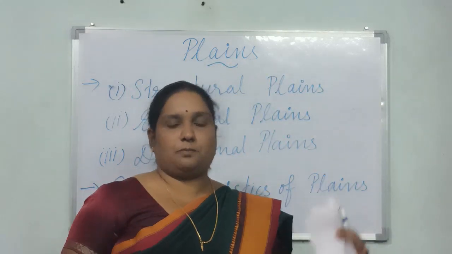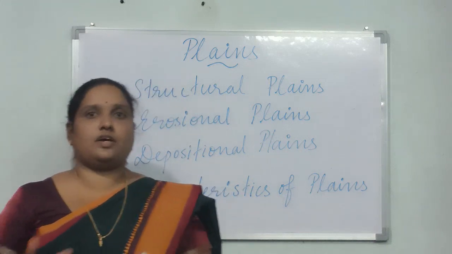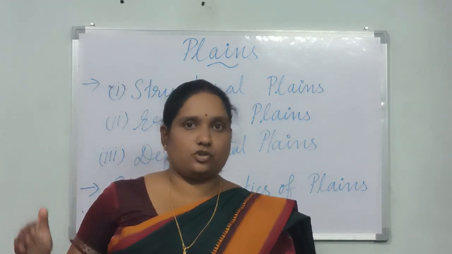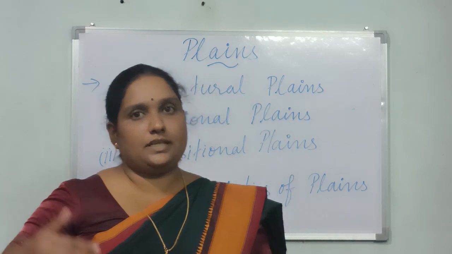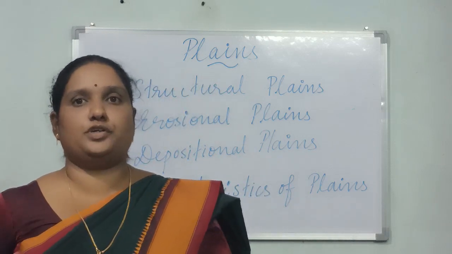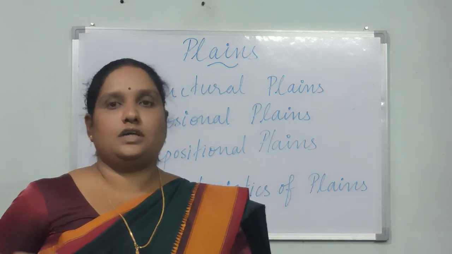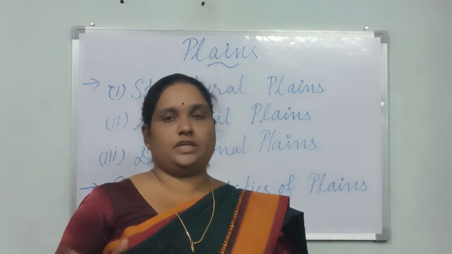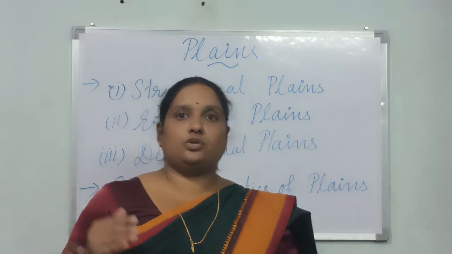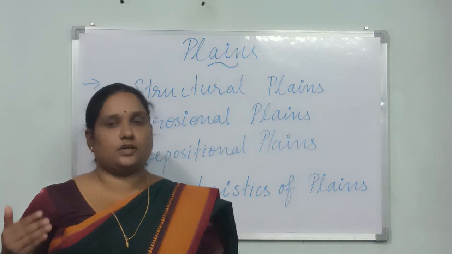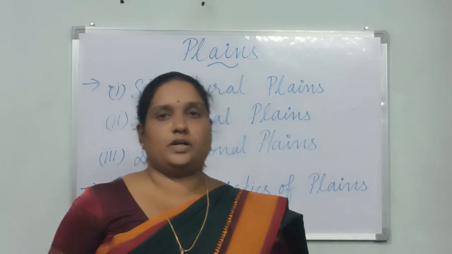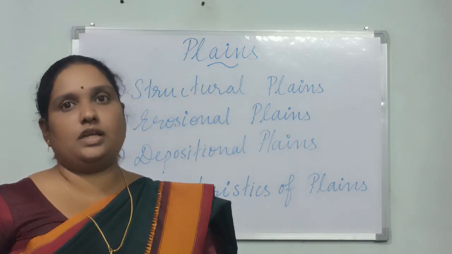The next one is deposition. Erosion takes away the land mass or the topsoil, and it deposits. The third type of plains is formed due to this deposition. So the three different types of plains are structural, erosional, and depositional.